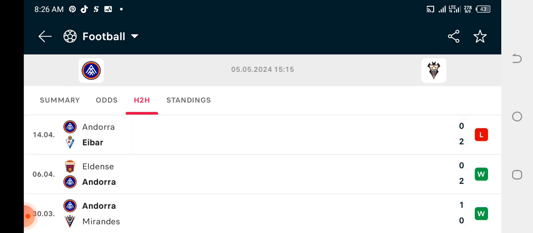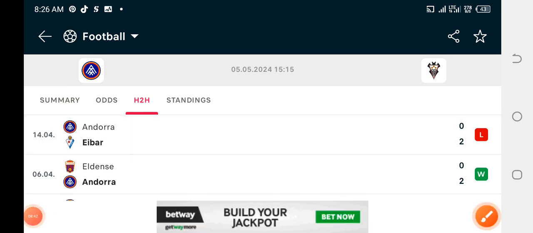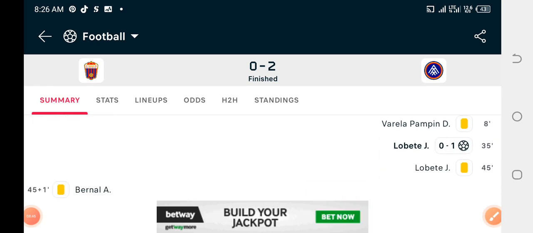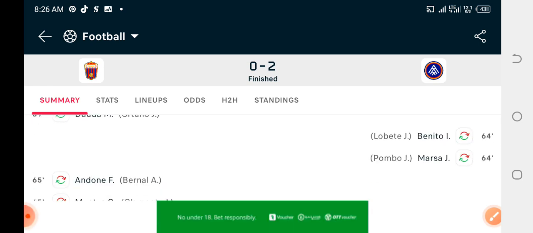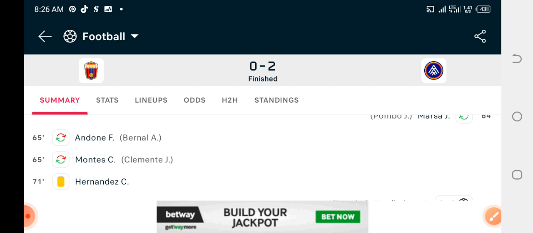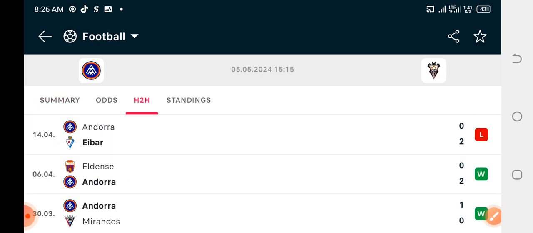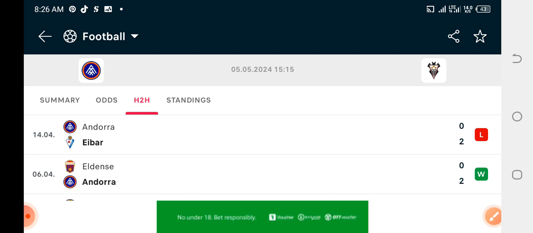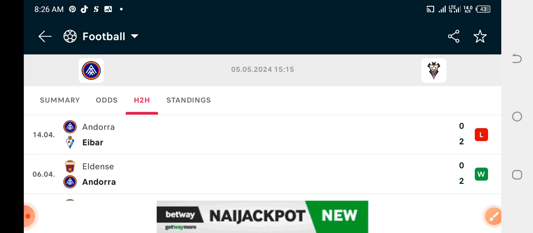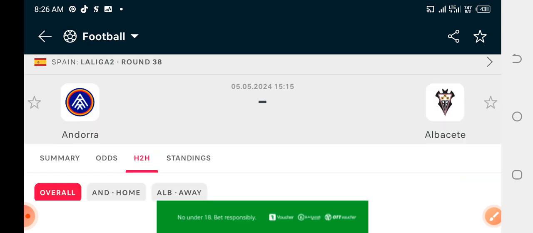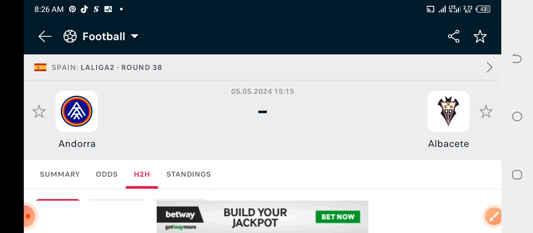So this next one also ended up as 0-2. Let's check it too. So the first half ended up as 0-1, and the second goal was scored in the second half of the game. So one thing I'll just say is the process. Let me briefly explain the process so that we won't waste our time looking for games that meet the requirement. There is always stress in predicting second half most scoring half, but this is a simple terminology in it. Let's assume that you want to predict the match between Andorra and Abbasid. Let's say you want to predict it.